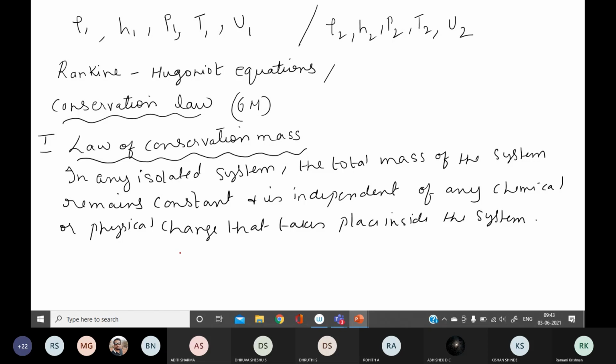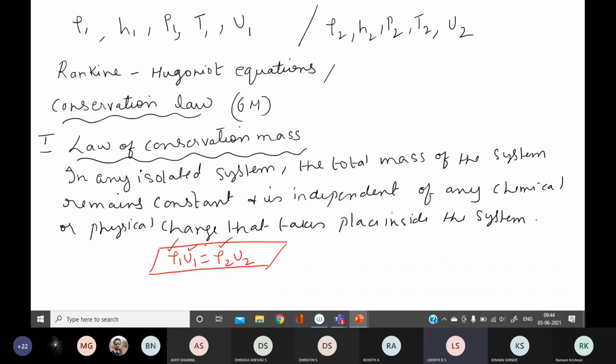And we can derive this as ρ1 u1 is equal to ρ2 u2. This is important. The statement is old to you, but this equation is one of the Rankine-Hugoniot equations. So for law of conservation of mass, ρ1 u1 is equal to ρ2 u2. Now you know what is ρ1. ρ1 is the density of the shock waves before it is produced. ρ2 is the density of the shock waves after it is produced. What is u1?